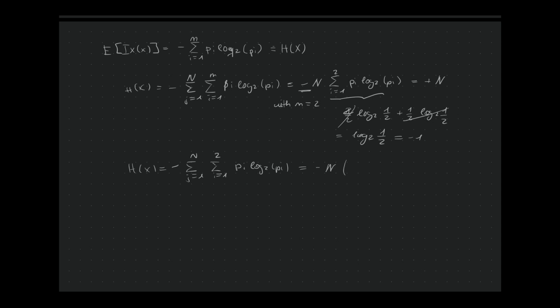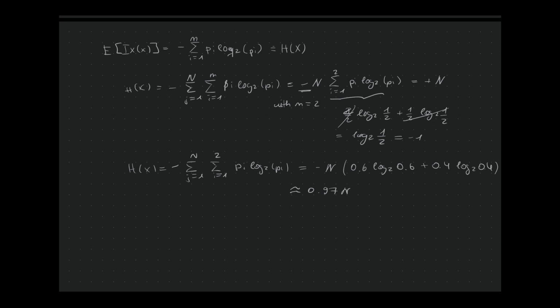So we have 0.6 logarithm 2 of 0.6 plus 0.4 logarithm 2 of 0.4. And what we get is approximately 0.97 n. So for one coin throw of our unfair coin, we would get an approximate value of 0.97. Since this scenario is less informative on average, the value is also lower than in our first scenario.